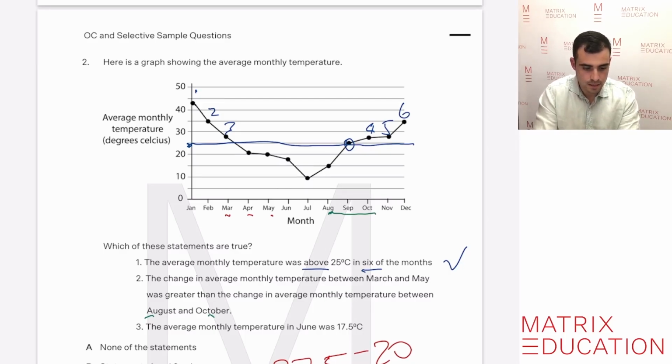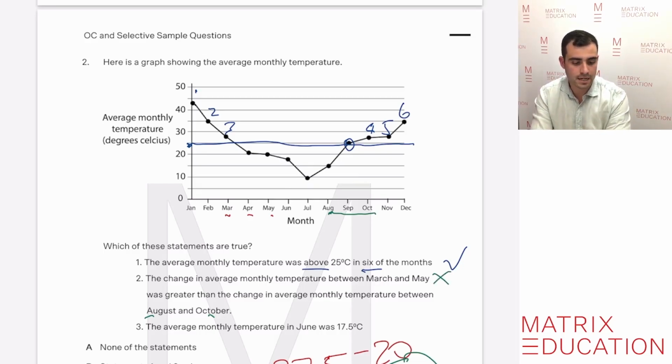So go back to the statement. The change in the average monthly temperature between March and May is greater than the change between August and October. Well, no, because this change is bigger than that one. So that is incorrect. And now let's look at our last one there.